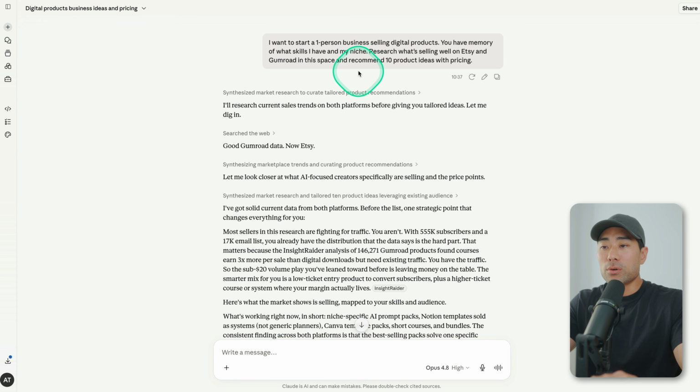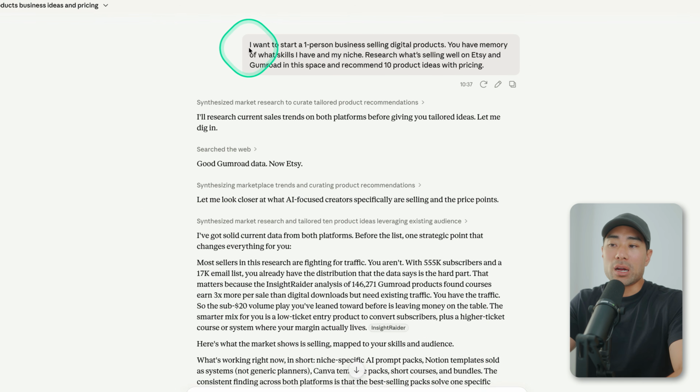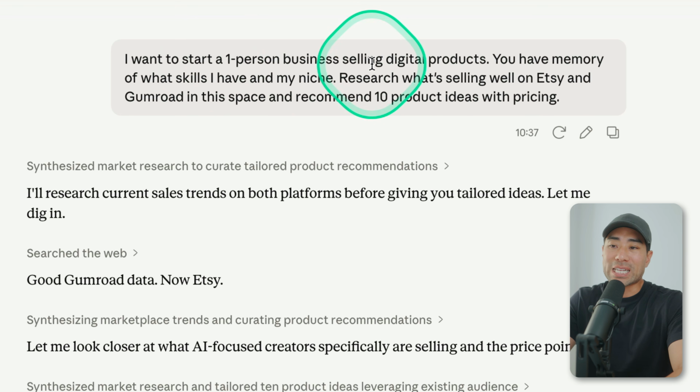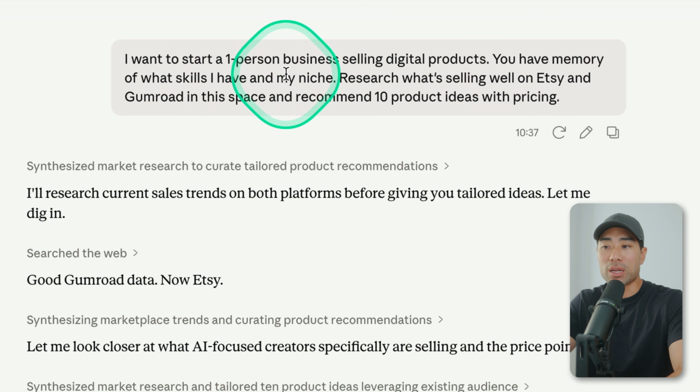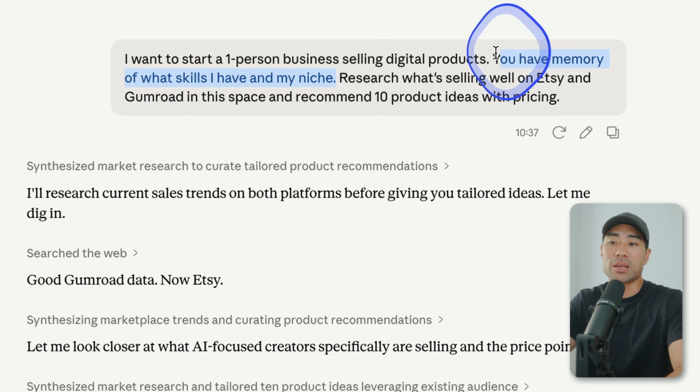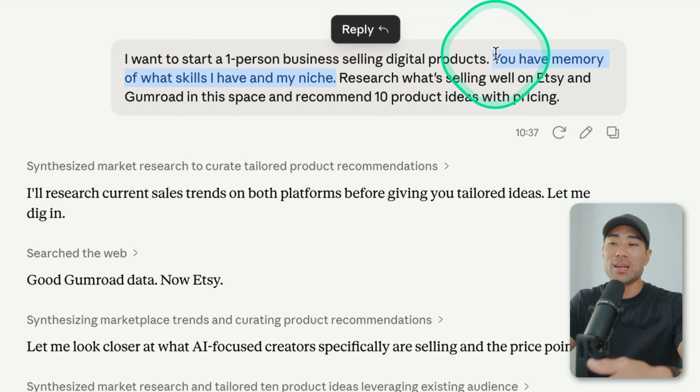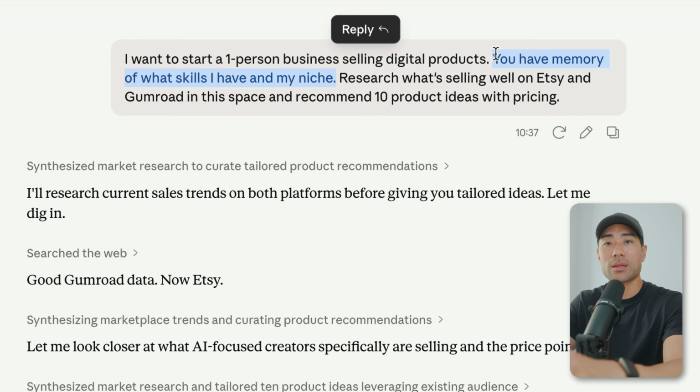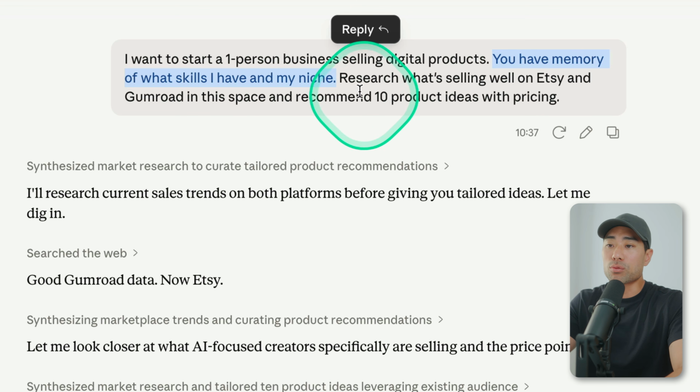Now, to fast forward and shortcut things a bit, this is what I prompted. I want to start a one-person business selling digital products. You have memory of what skills I have and my niche. So rather than telling it again what my interests, hobbies, my niche, my skills are, I simply am getting Claude to refer to the memory that it has of me and the conversations that we've had, since I've used Claude for quite a while now. And everything else remains the same.